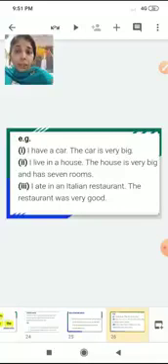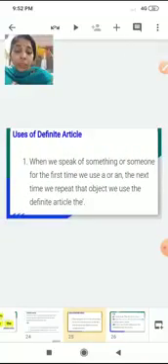Like in the first sentence, a car, and in the second part, the car. A house, the house. An Italian restaurant, the restaurant. Okay, so when we speak of something or someone for the first time, we use a or an. And the next time we repeat that object, we use the definite article the.